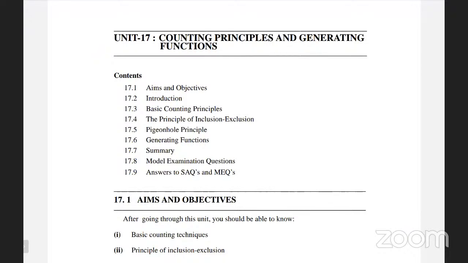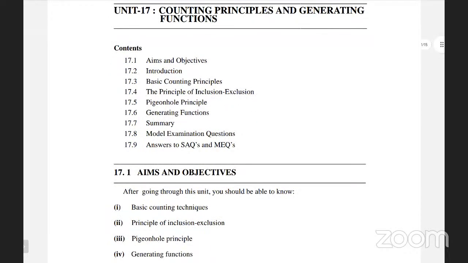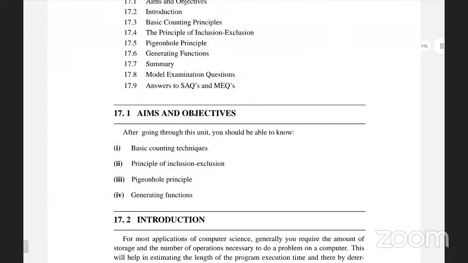Next, counting principles and generating functions. In this unit: aims and objectives, introduction and basic counting principles. Basic counting principles we already discussed in an earlier class. What is the counting principle? n of A union B equals n of A plus n of B minus n of A intersection B. Such kind of principles we did. Here it is a somewhat different way of counting principles, so how we apply that is what we will discuss.